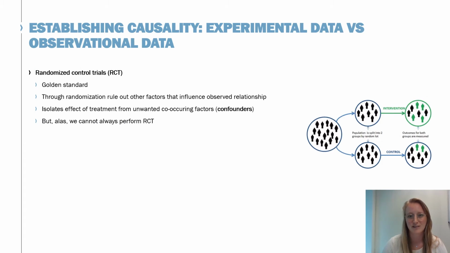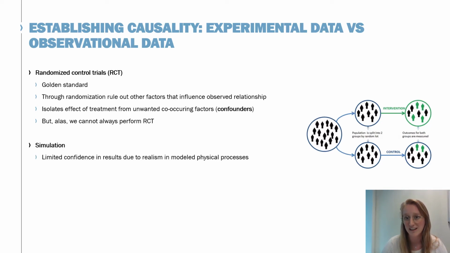The gold standard to establish causality is by means of randomized control trials, where through randomization you try to rule out other factors that can influence the observed relationship, and you try to isolate the effect of the treatment or the intervention from unwanted co-occurring factors called confounders. Unfortunately, we cannot always perform these randomized control trials, although experimental data is a very strong indicator for causality. Sometimes it's just unethical or physically impossible. Often these randomized control trials are very costly to perform, and your test group might simply be limited in size. So other ways to do this is by means of simulation.